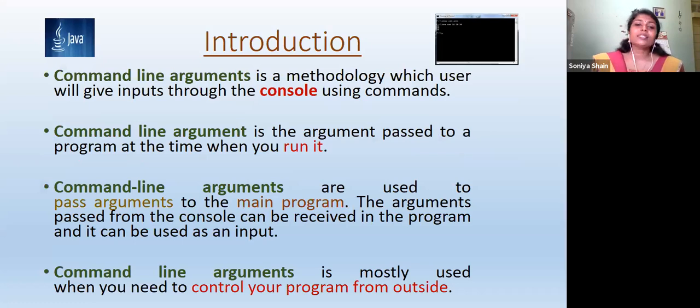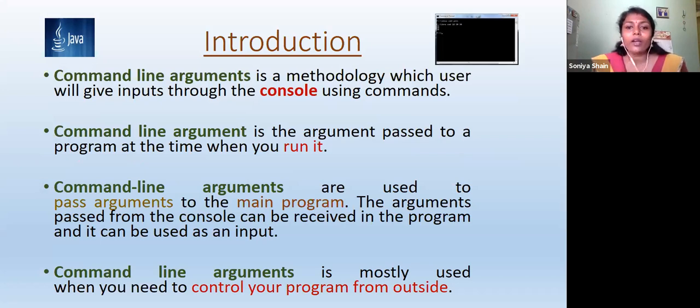So what is the concept of command line arguments in general? Mainly, it is a method used to give inputs through the console or command line. Through the command line, we can input data to the program. In other words, we are passing arguments to the Java program when we are executing it.